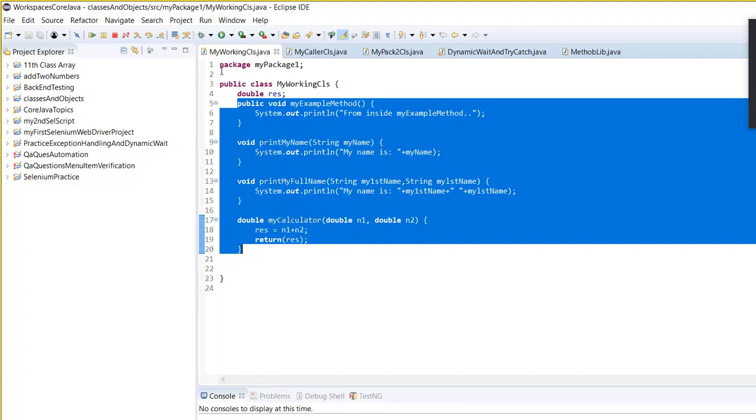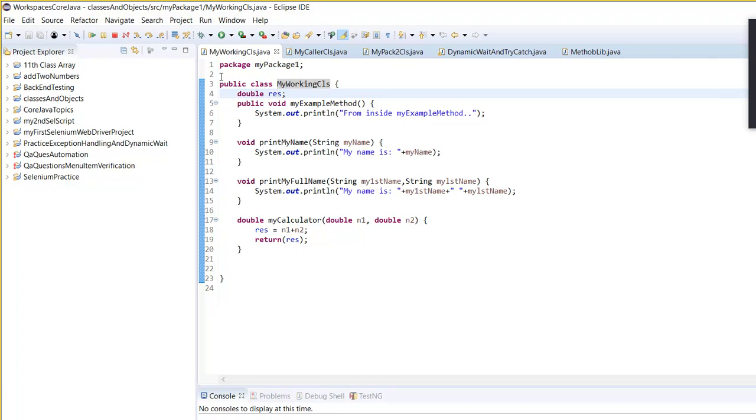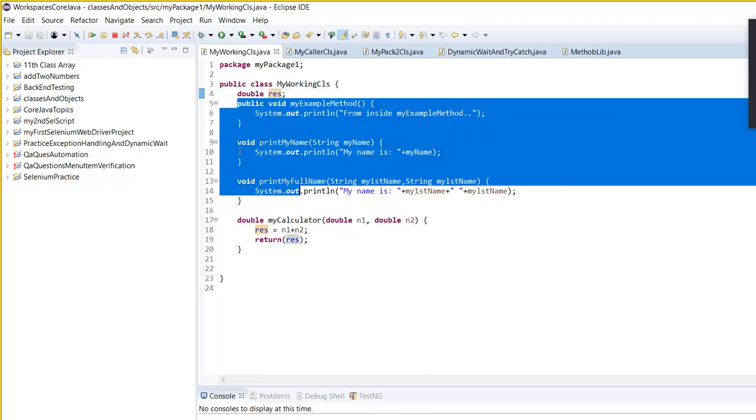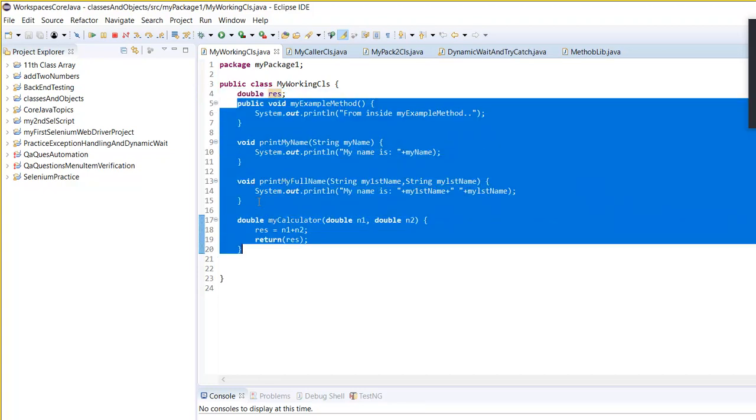And can you see you have a variable here? This is not inside a method. This is the attribute of the class. Can you see all of these variables that you have? These are the class variables, right? We call them attributes of the class, and all of the methods that we are using here, we call them the behavior of the class. Okay. Can someone explain what we have discussed here?